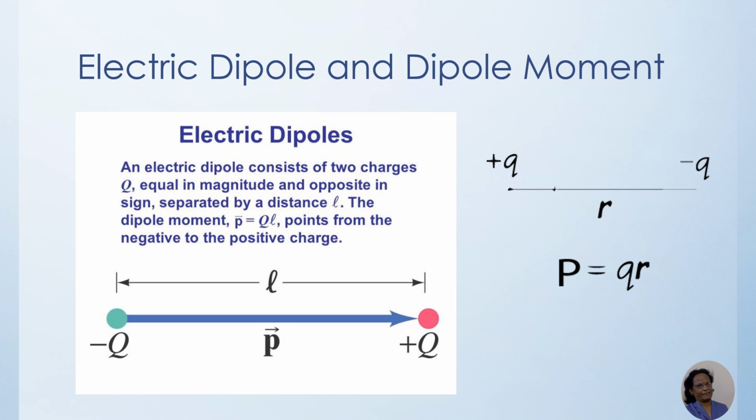Also, we must know that the electric dipole moment, being a vector quantity, should have a direction. Its direction is always from negative to positive charge.